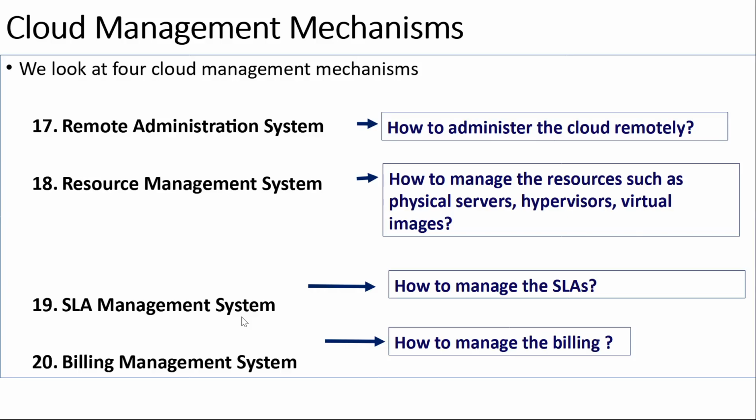So SLA management system is, you promised an agreement with the customer that the machine they have taken will be available 99% of the time. The infrastructure will be there. That has to be tracked. And how do we track? We use SLA monitors, right? That is a mechanism internally we will be using to track the SLA. In the same way, we will be having the pay per use monitor, right? We have seen that pay per use monitor mechanism.